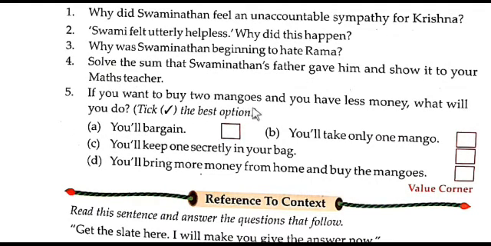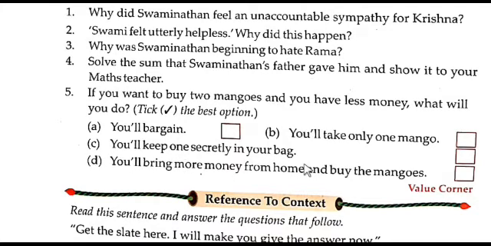If you want to buy 2 mangoes and you have less money, what will you do? Take the best option. So for example, if you want to buy 2 mangoes, at the time you have less money, you are unable to buy those 2 mangoes because of the high cost. So what will you do? There are 4 options given here. A, you shall bargain. So will you ask the shopkeeper to make the price less? Or B, you shall take only one mango. So will you take one mango when you have less money?